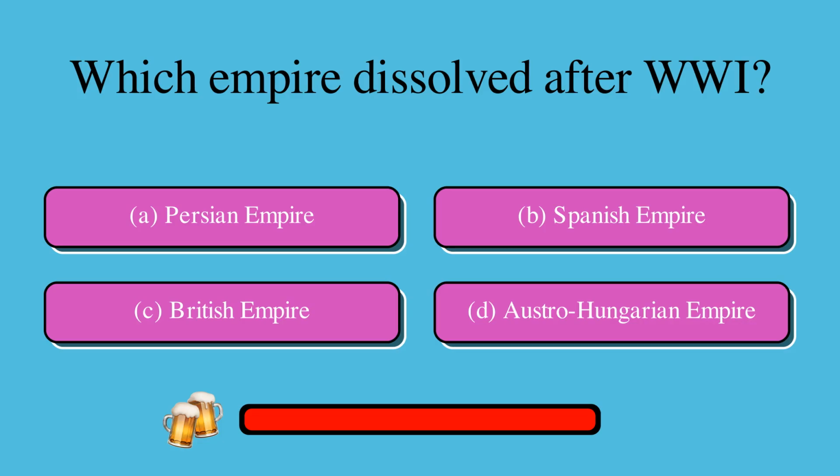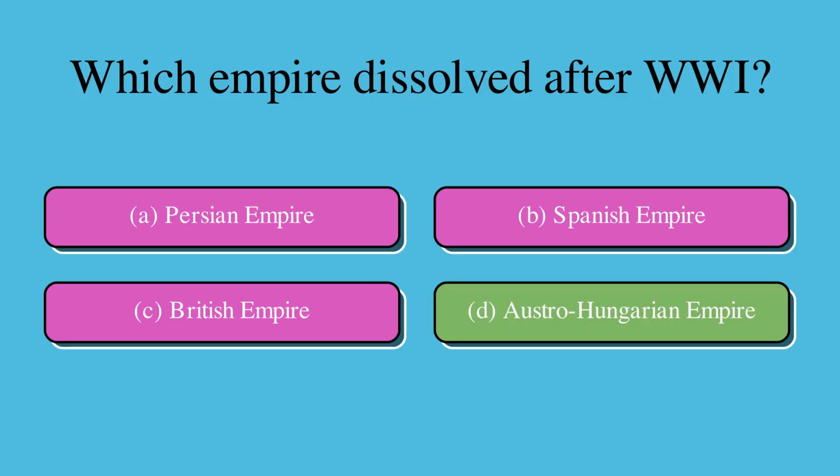Which empire dissolved after WWI? Is it A, Persian Empire, B, Spanish Empire, C, British Empire, or D, Austro-Hungarian Empire? The correct answer is D, Austro-Hungarian Empire.